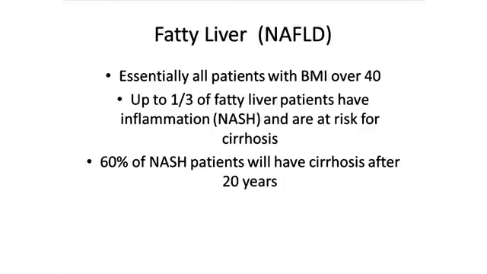Up to a third of fatty liver patients have the inflammatory condition called NASH, and those patients are at risk for cirrhosis. Over time, about 60% of NASH patients will have cirrhosis after 20 years, and there's about a 50% chance of decompensation and death once a person has developed cirrhosis.